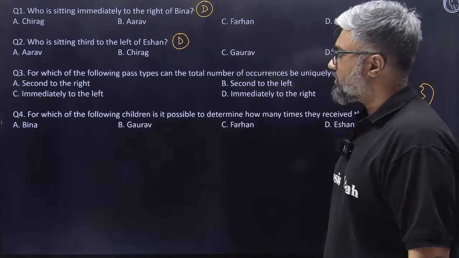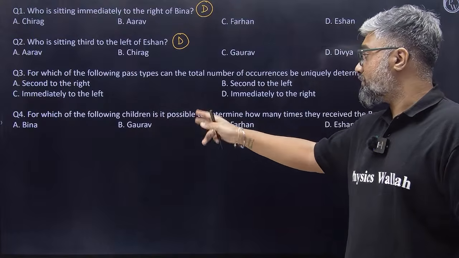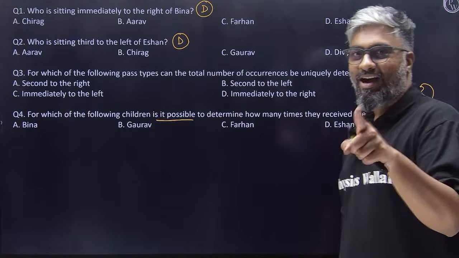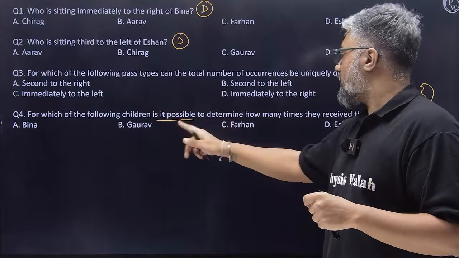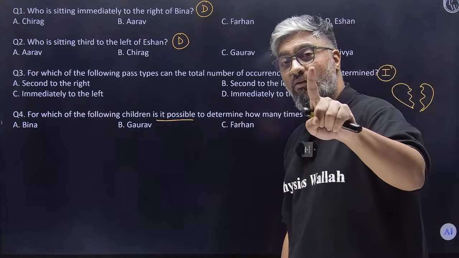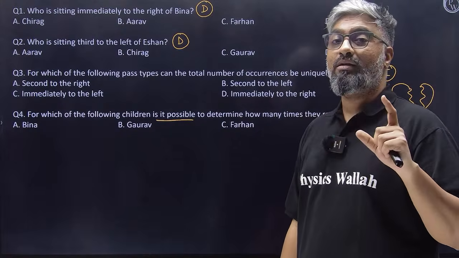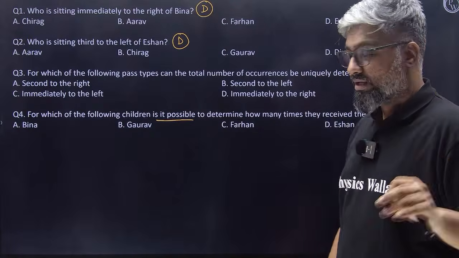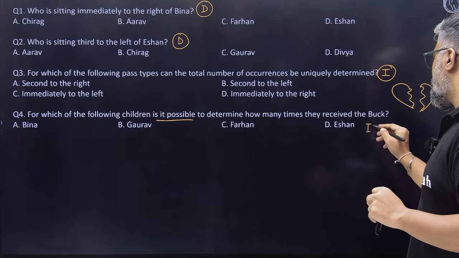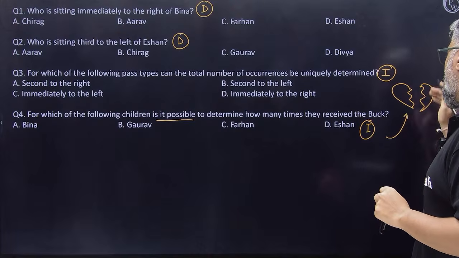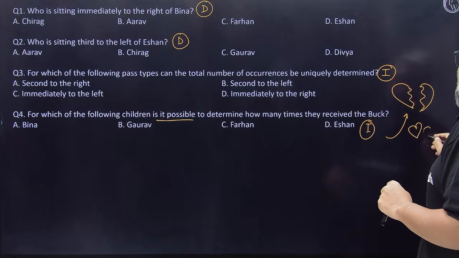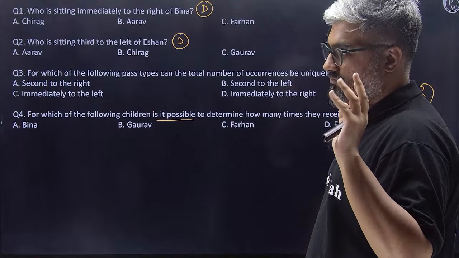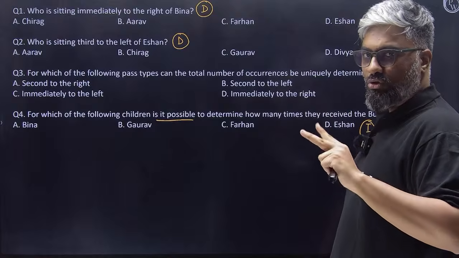Yes. And the last one, they're saying, for which of the following children is it possible to determine how many times they received the buck? Again, we have Bina, Gaurav, Farhan and Ishan. That means for only one of them can I know for sure when they are receiving the buck. For the other 3, I might not know. So this is also an indefinite question. That means we are clearly either getting a broken arrangement or multiple cases. One of the 2 things is bound to happen. Works? Yes. Cool, good to go.